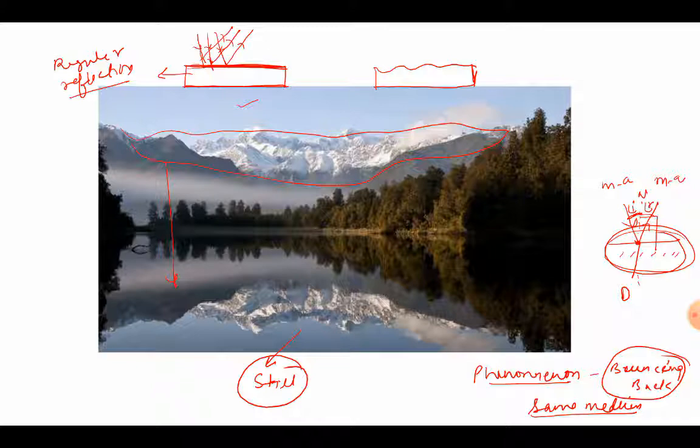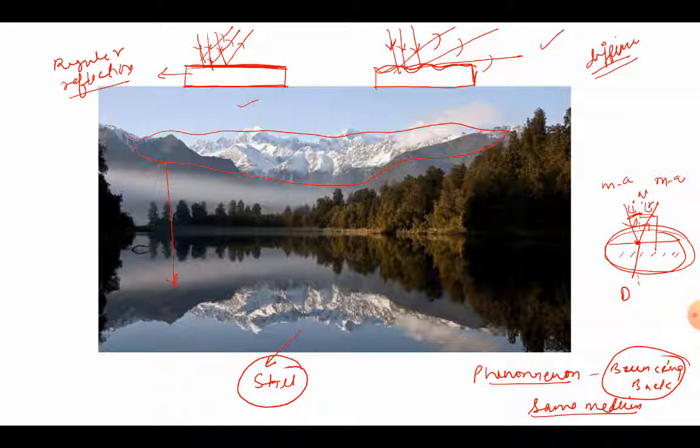But if we see the other side, we have the incident rays of light, right? But now we can see that the surface is very dull and rough. So now the particles are arranged in different directions, and because of that, the reflected rays of light will also be going in all possible directions. So do we see some difference between the two kinds of reflection? This type of reflection is called diffuse or irregular reflection. So this is called diffuse reflection.